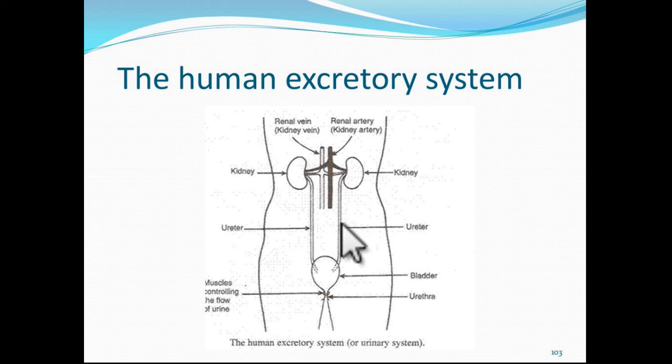This ureter is carrying the urine from kidney to the urinary bladder. Urinary bladder is a muscular bag-like structure which is storing the urine till the time we are going to the toilet. And finally, the urine is coming out through the urethra. Clear? Now, I think I made myself clear with this topic till now.